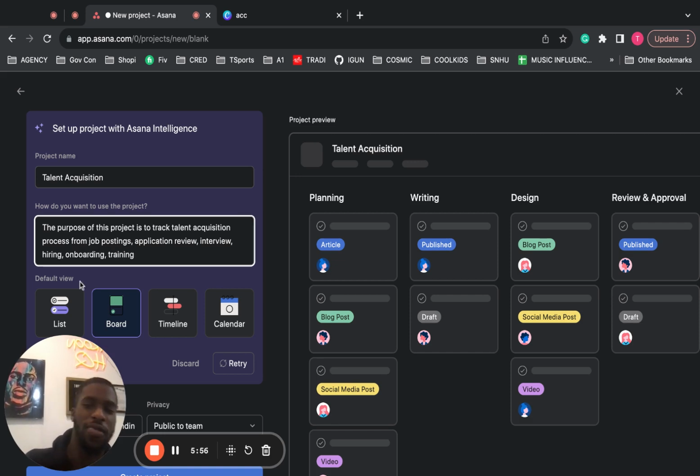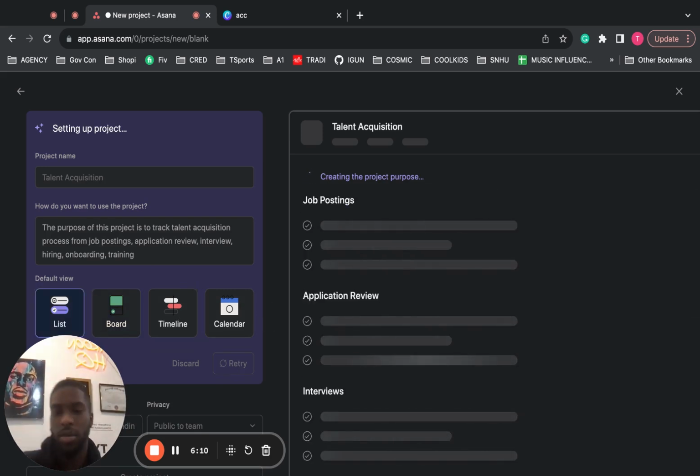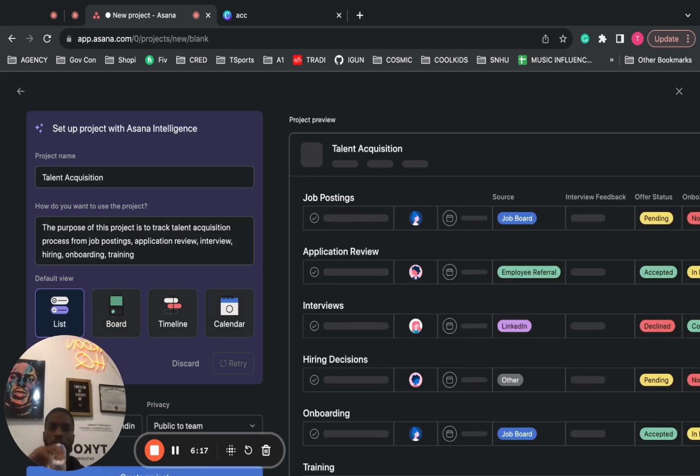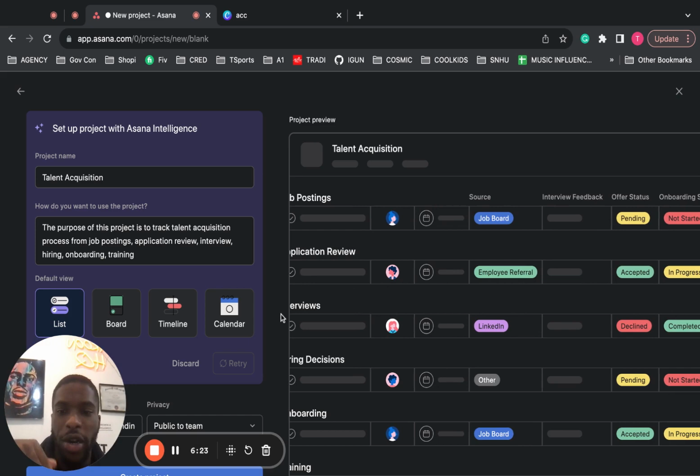And it has different views. This is actually called the board view, where the tasks are in squares. The one I was showing you guys initially is list view, and you can really easily switch those back and forth. And then you have retry. Now it's populating an Asana project that actually correlates to what you were looking for. I think this is amazing. Now you can literally track all of this stuff.